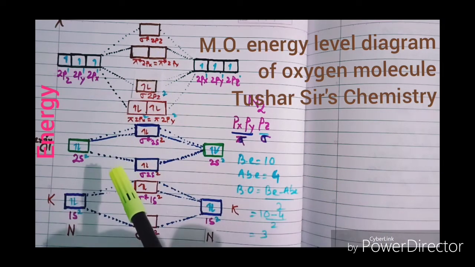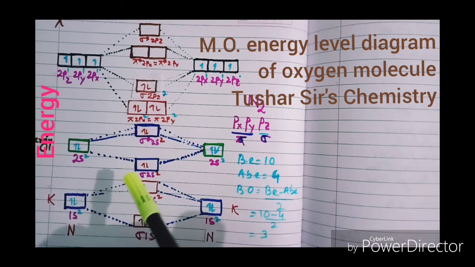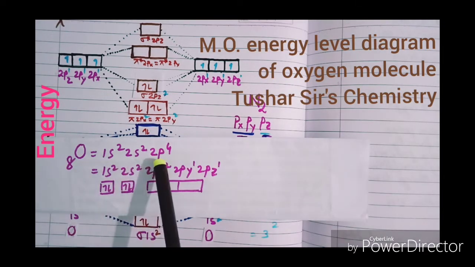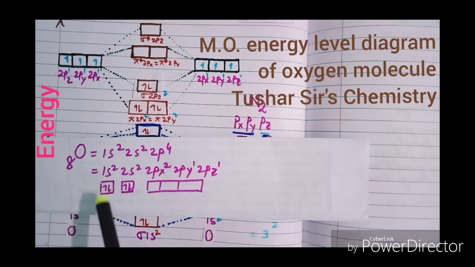Now let us do some changes so that it can be converted to the MO energy level diagram of oxygen. Here it is written O, here it is written O. Electronic configuration of oxygen is 1s2, 2s2, 2p4, or you can write 1s2, 2s2, 2px2, 2py1, 2pz1. 1s can be written as shown, 2s2, then 2p has 3 degenerate orbitals. You see these 4 electrons will occupy these 3 orbitals.